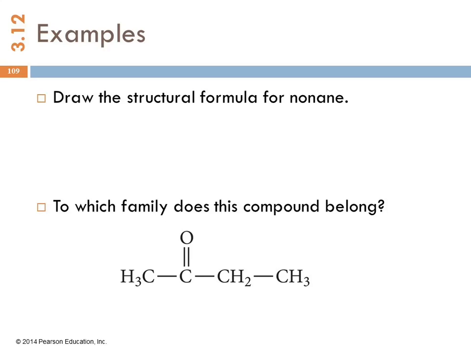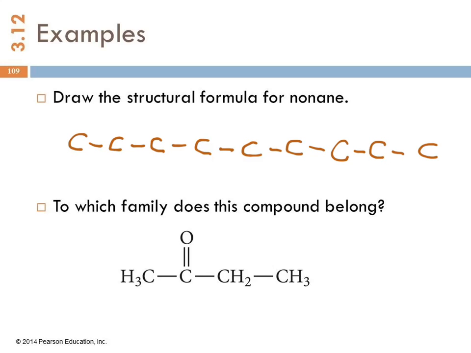Draw the structural formula for nonane. Not no name, nonane. How many carbons does nonane have? 9. So we'll just make a line. We're going for super simple ones here. Straight chains. 4, 5, 6, 7, 8, 9 carbons.